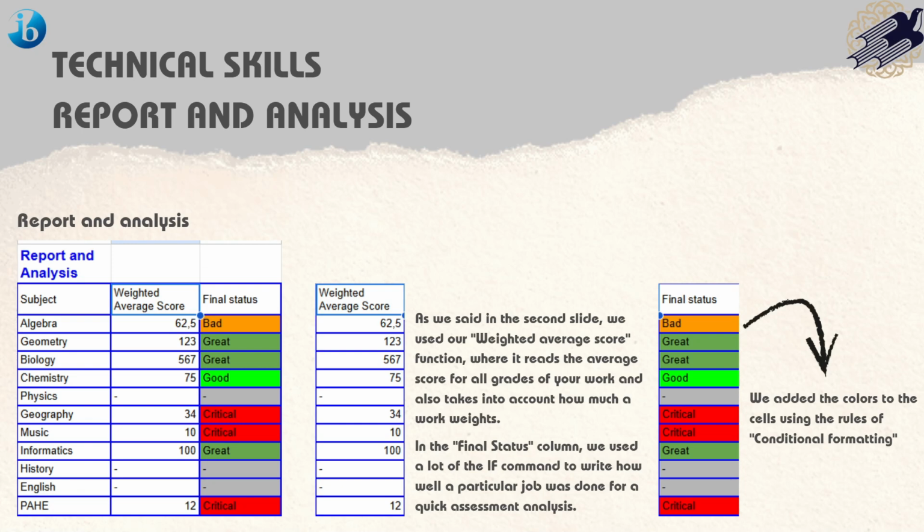We added colors to the cells using the rule of conditional formatting. When the value in a cell is high, the color of the cell is green, and if it is less, the color changes.